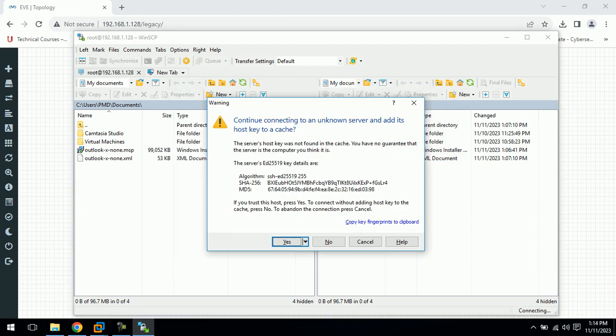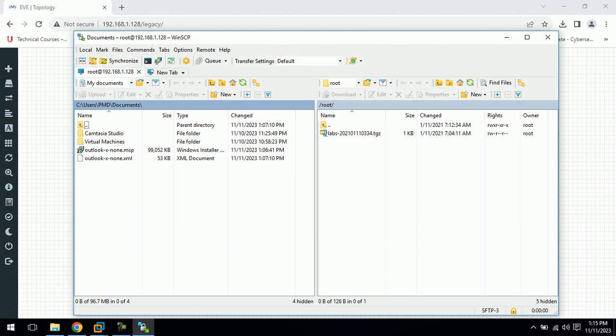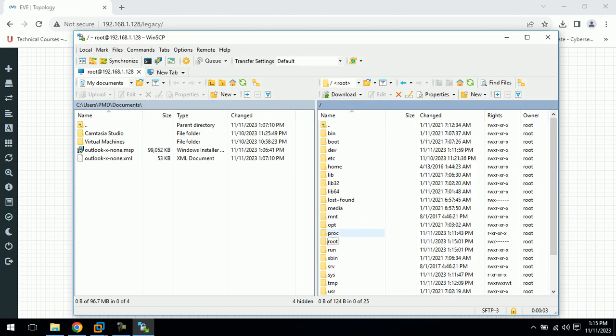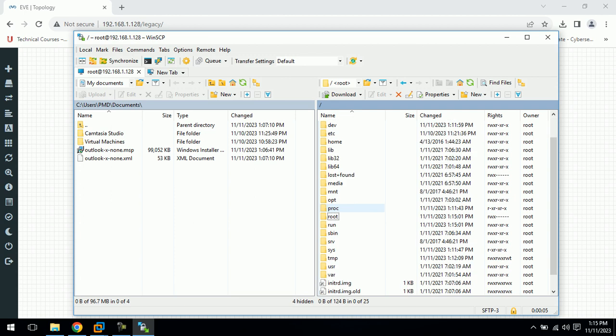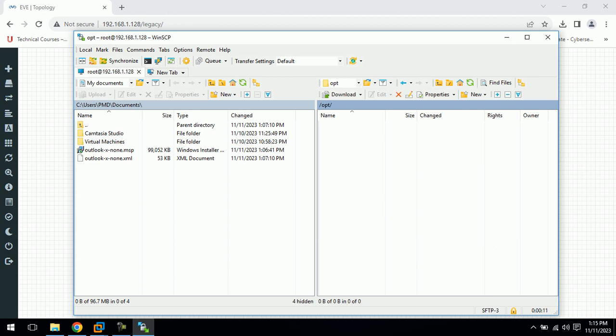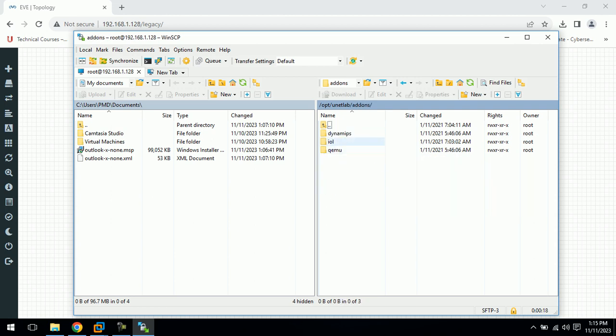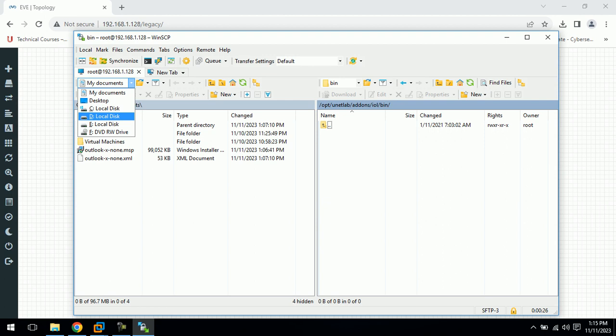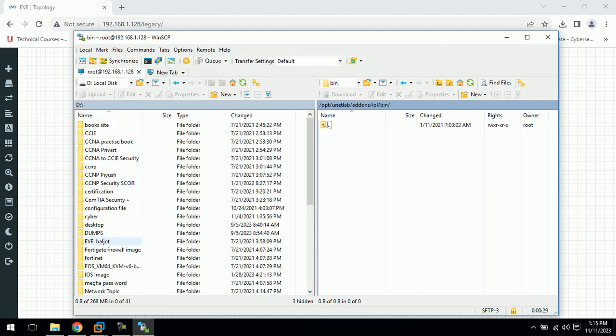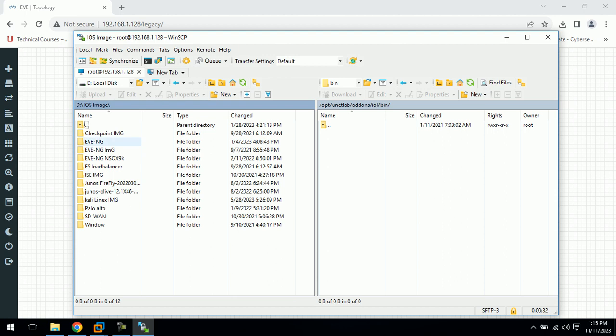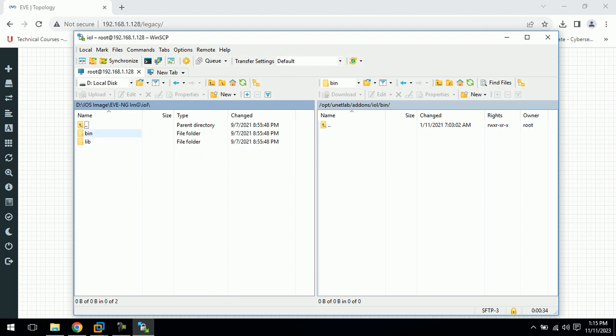Okay, we will go to opt unetlab addons iol bin. Okay, and my data is on the laptop SD drive, the IOS image, image bin.